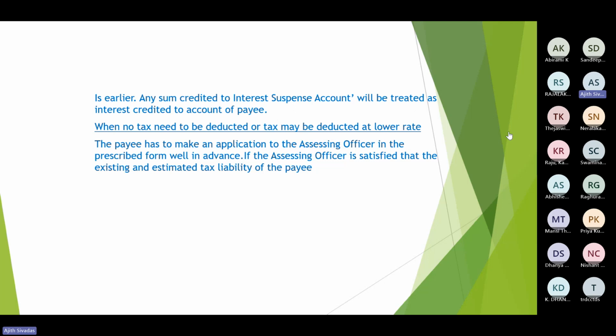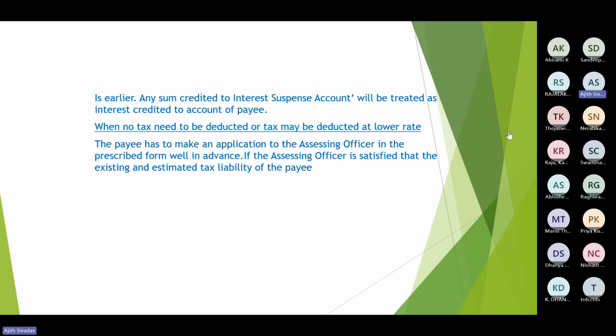So by not deducting the same, the deductor, after receiving this 15G and 15H, if they are not deducting, then the non-compliance sort of penalties, disallowances, prosecution, etc. would not be there on the deductor. The deductor would be safe even though it is not deducted. Why? Because he is following that 15G, 15H compliance procedure under section 197. So first exemption, 15G, 15H.